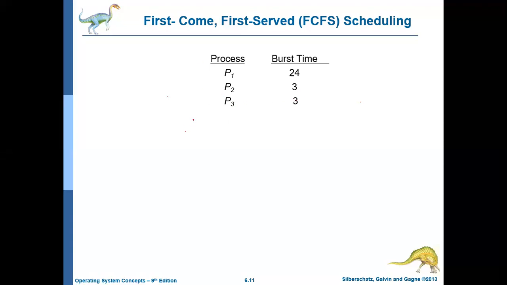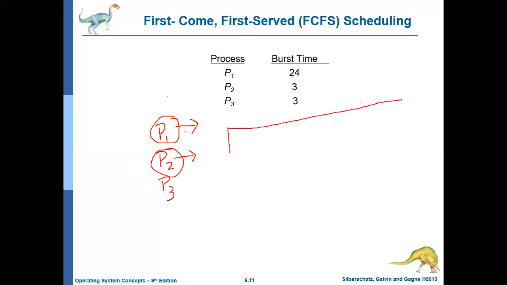These three are in the ready queue, and let us assume that the processes are in this order: first process P1 is in the queue, then process P2, and then process P3. We know how the first come first serve algorithm works: it will first take the first process and complete its execution, then go for the next process, take it and finish its execution, then go for the next process. So let us try to draw a Gantt chart for this particular example, to see how it works.